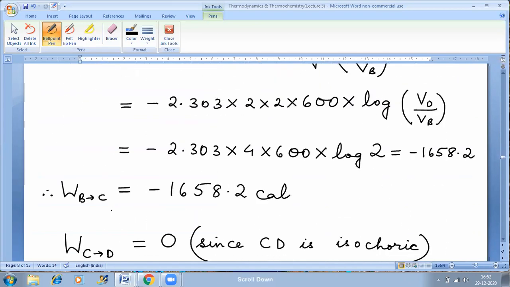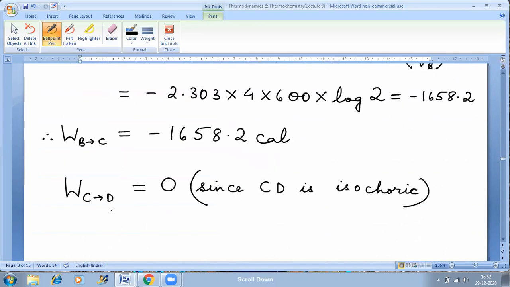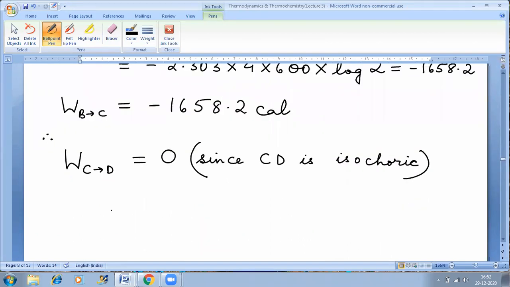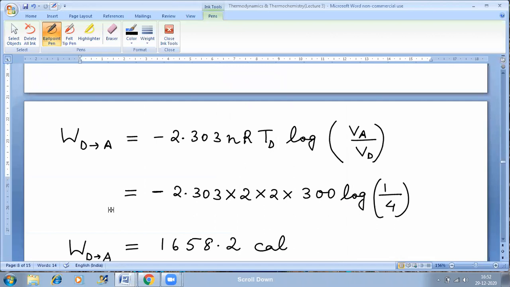So for B to C, I've got the value of work done as this. C to D, work done will be 0. And for D to A, again it's isothermal, so I'll use this formula. Take care of the signs. Don't miss out the minus sign. You have to learn the formula first for work done.